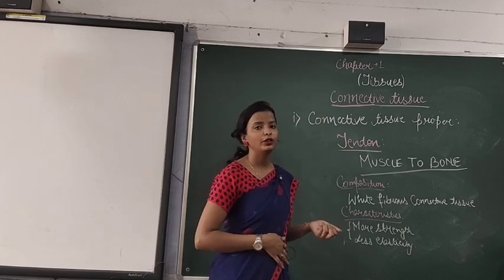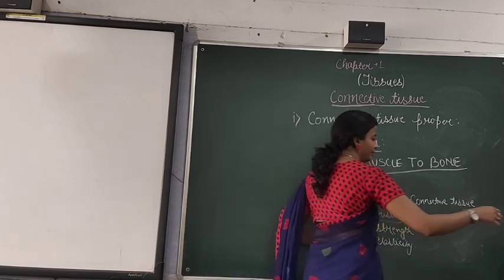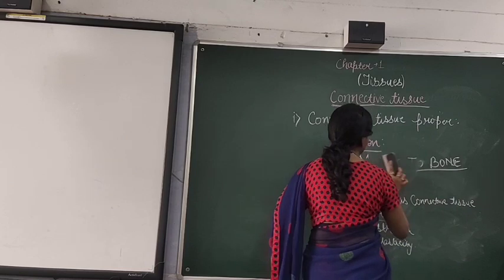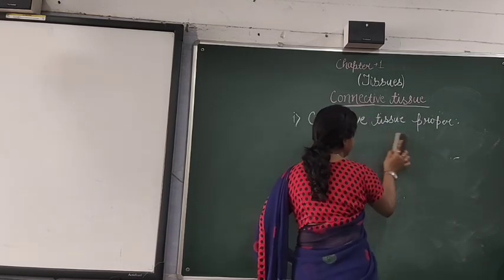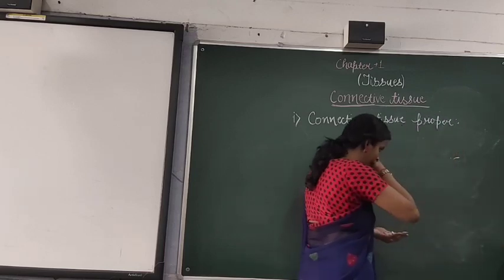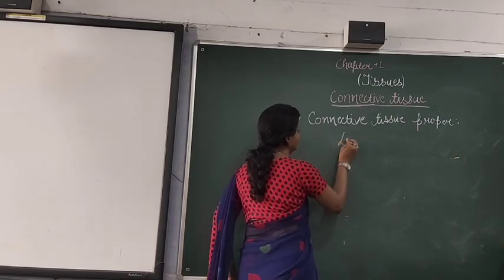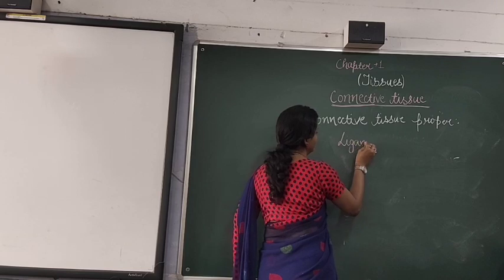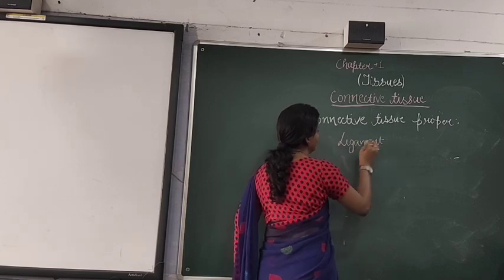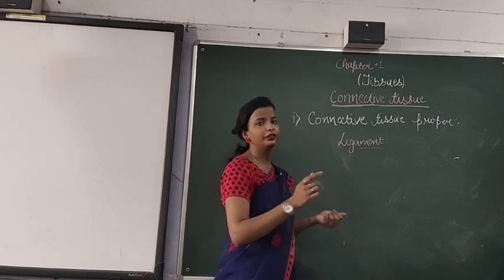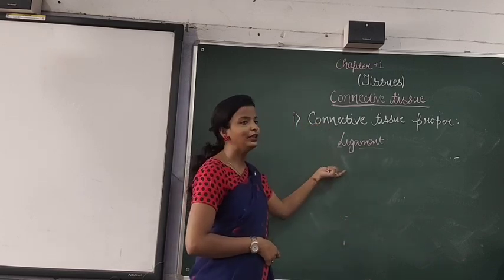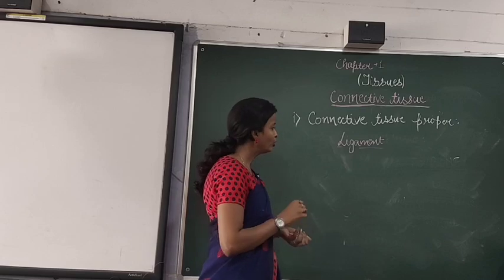Then we will discuss the next part, that is ligament. Now, in case of ligament, bone is connected to another bone by means of ligament. So what is the main role of ligament?